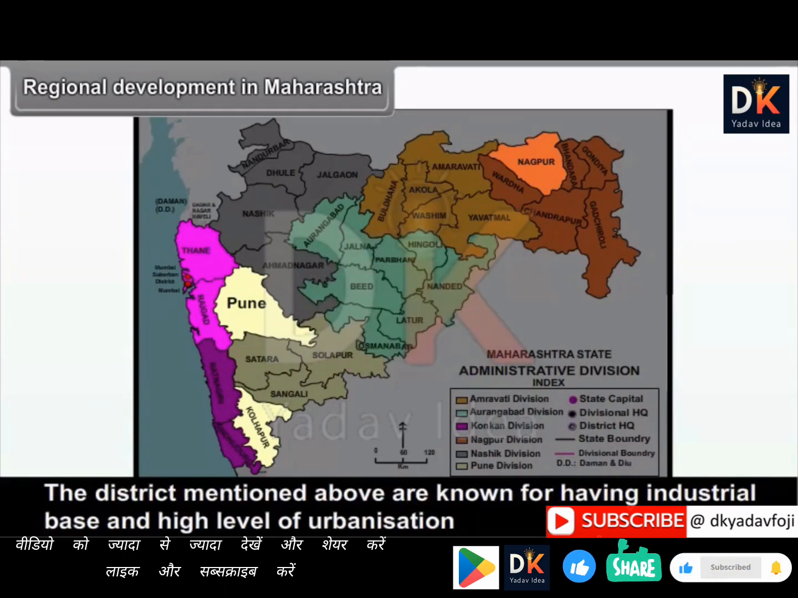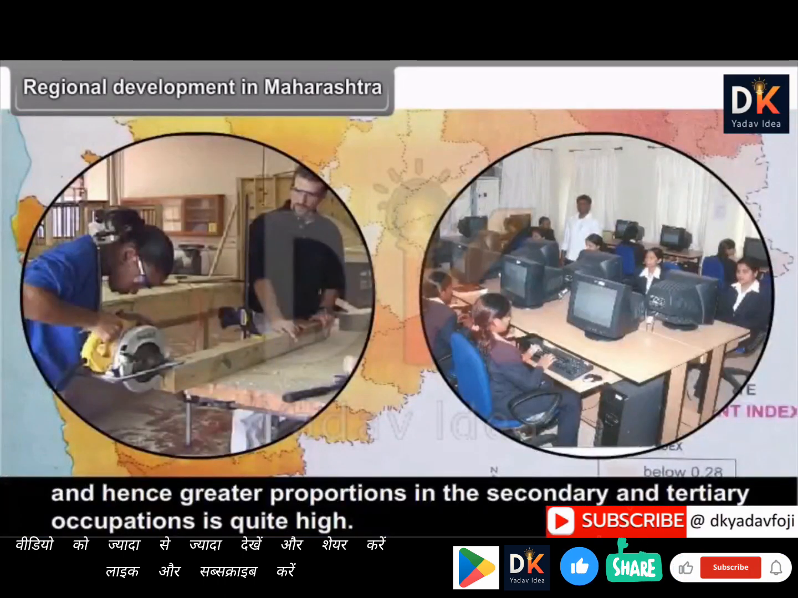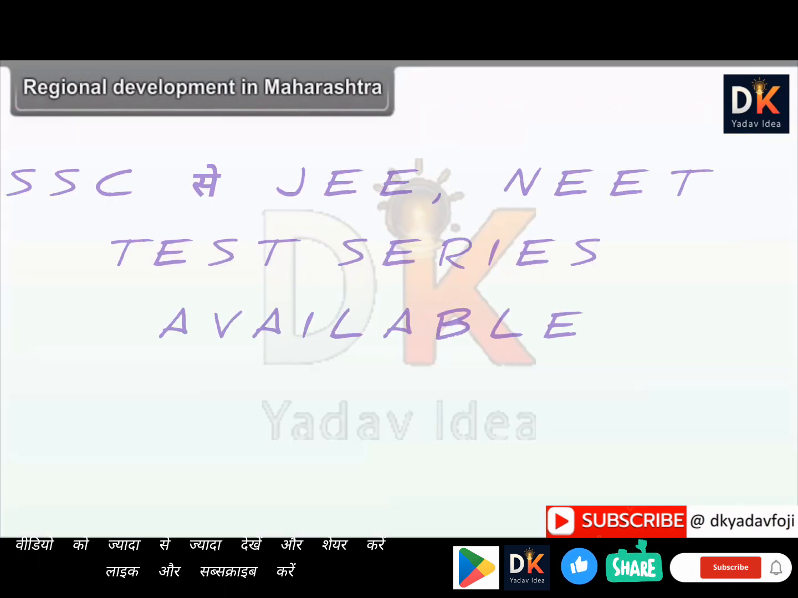The districts mentioned above are known for having industrial base and high level of urbanization, and hence the proportions in the secondary and tertiary occupations are quite high.